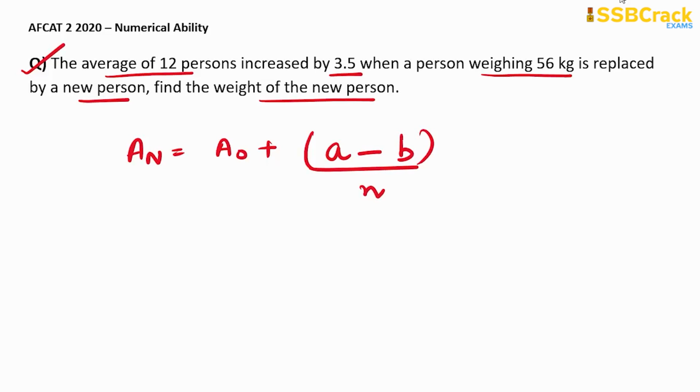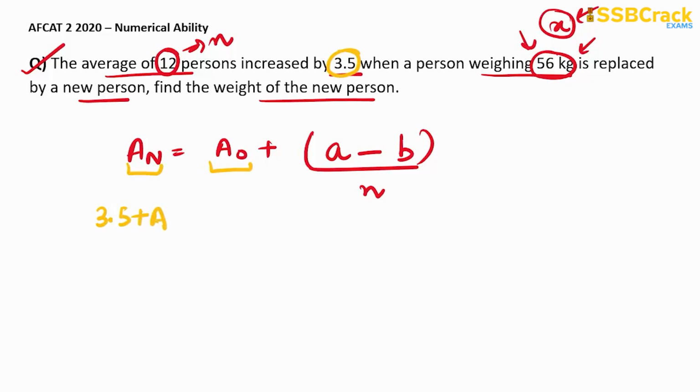Okay. So here we are replacing the entry that is 56 kg by some new entry that is x. So here we can take 56 as a wrong entry and x as a new entry. Okay. And also it is given that the total number of people is 12. So n will be 12 in this question. Similarly, it is given that the new average will be increased by 3.5. So if the old average was AO, then the new average will be 3.5 plus AO, right?